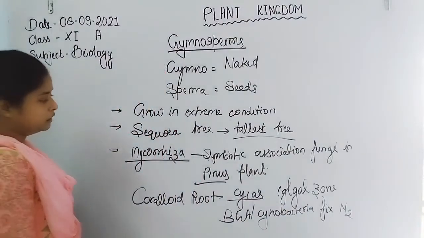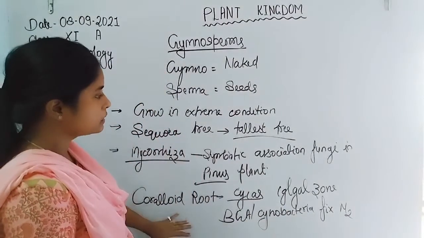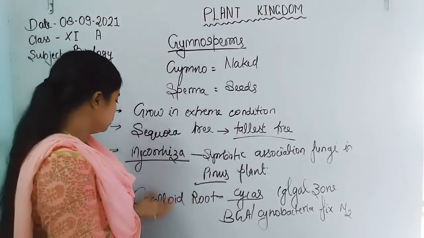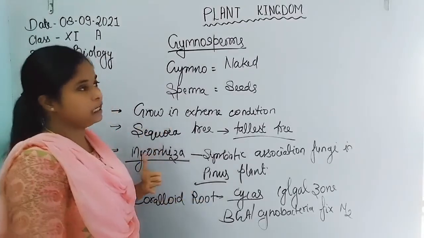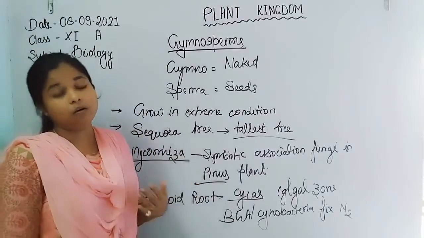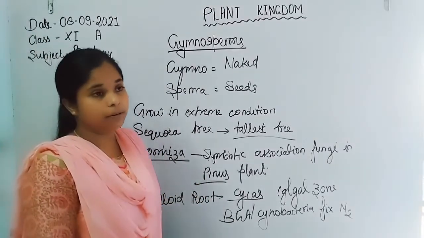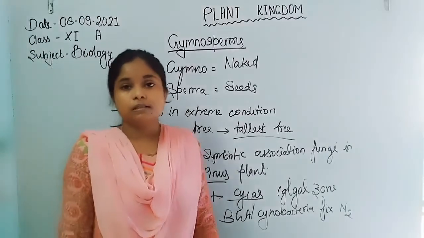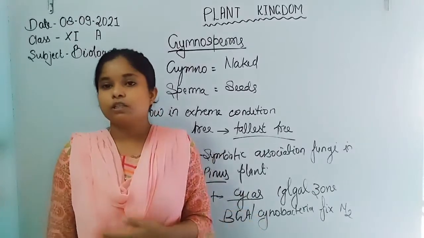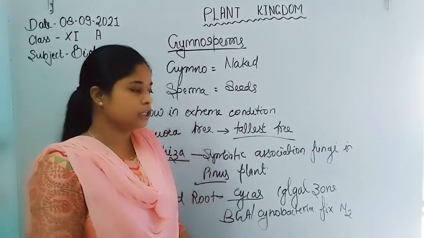Another important thing is that, because they germinate in extreme conditions, extreme cold or extremely hot conditions, they have the ability to survive. Due to this reason, they show certain modifications, leaf modification and stem modification.